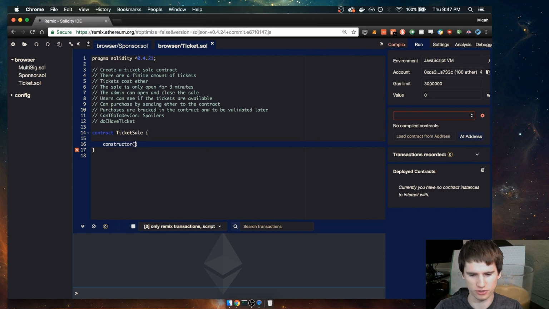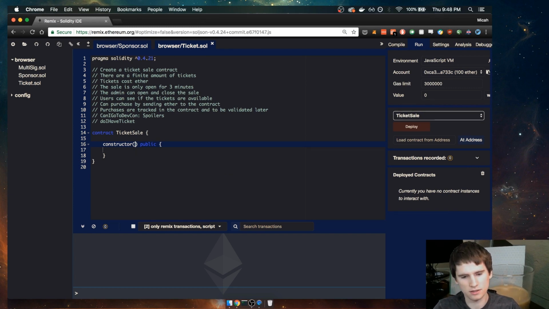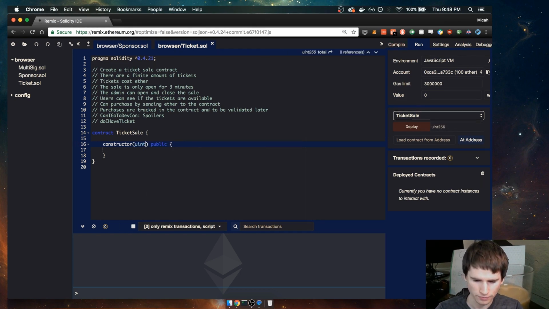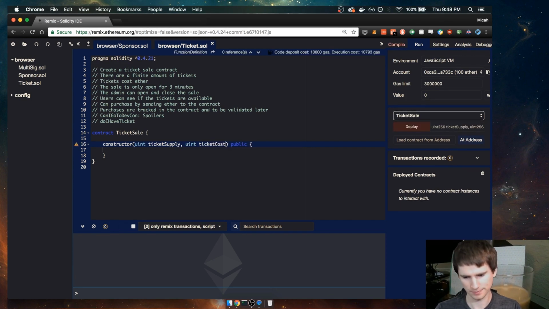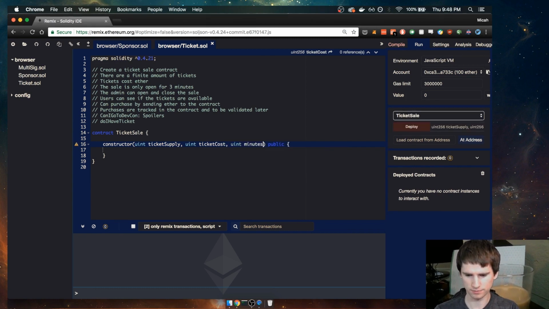Constructor. We're going to make a constructor. The constructor is going to help us get started. So in here we're gonna pass in probably the amount of tickets, how much the tickets cost, and we'll pass in how long the ticket sale is open for here as well. So let's go ahead, total ticket supply, and then we're gonna do ticket cost, and then we'll do how many minutes the sale is open for.